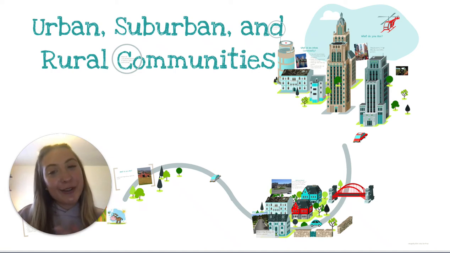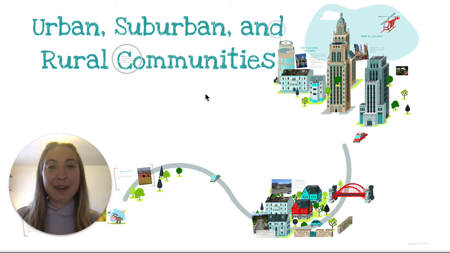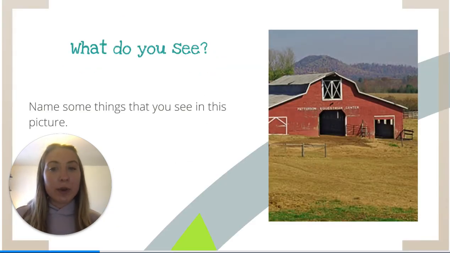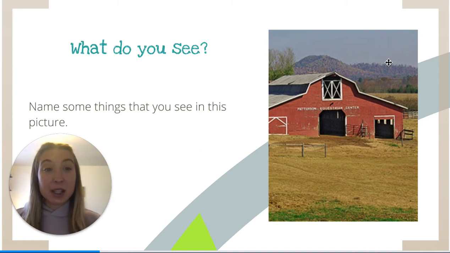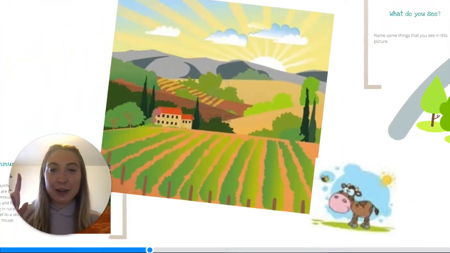All right, so we're continuing our social studies lesson today with our urban, suburban, and rural communities. So in this picture, let's go over some things that we see. We see a barn. We see lots of land. We don't really see any cars or any people. We see some woods. So which one do you think it is? Remember from yesterday and say it to yourself, and let's check our answer.